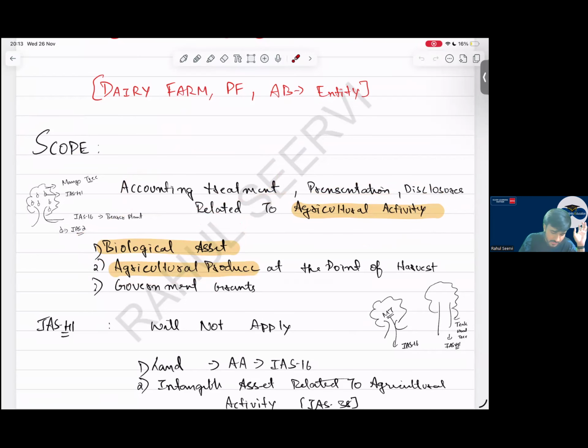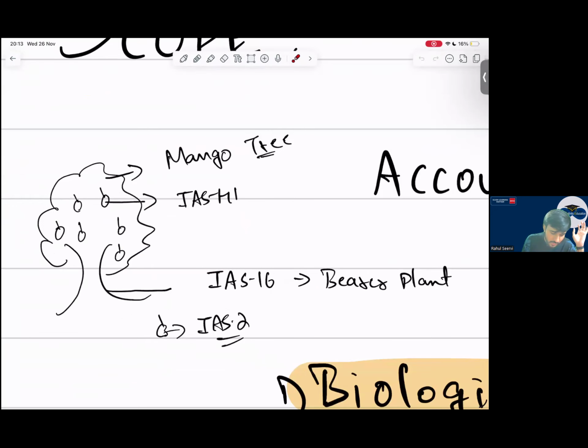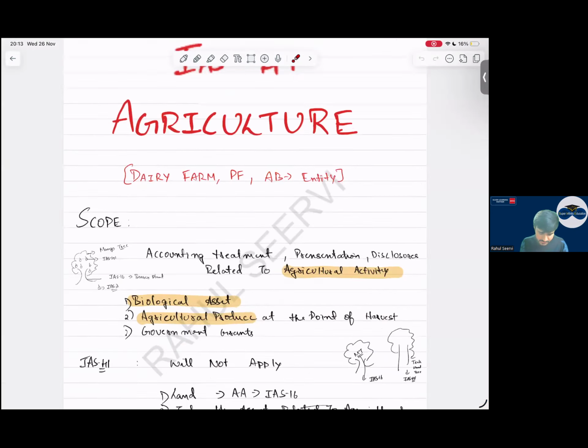So see here, everyone, a small example. This is a mango tree. Now this mango tree will be what? IAS 16. It is a bearer plant. MCQ comes in your exam on the difference: bearer plant will not be as per IAS 41. It is IAS 16. So the mangoes on this tree, IAS 41, sir. So the mangoes which we have plucked, IS2 inventory. So let us understand now.